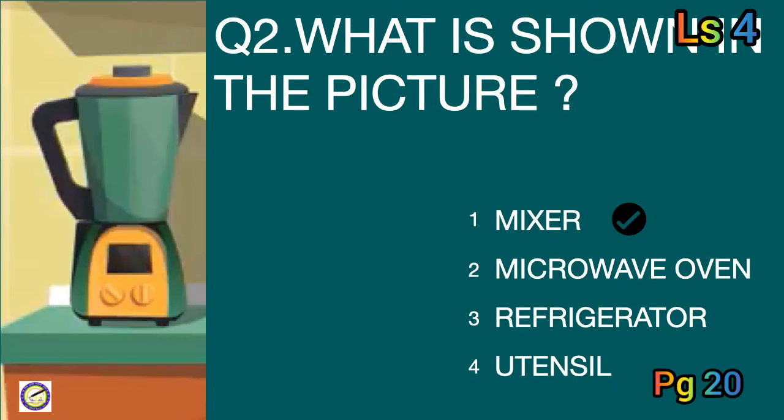Question number 2. What is shown in the picture? The options are mixer, microwave oven, refrigerator, utensil. A mixer is shown in this picture. So you have to put a tick on the first option, mixer.